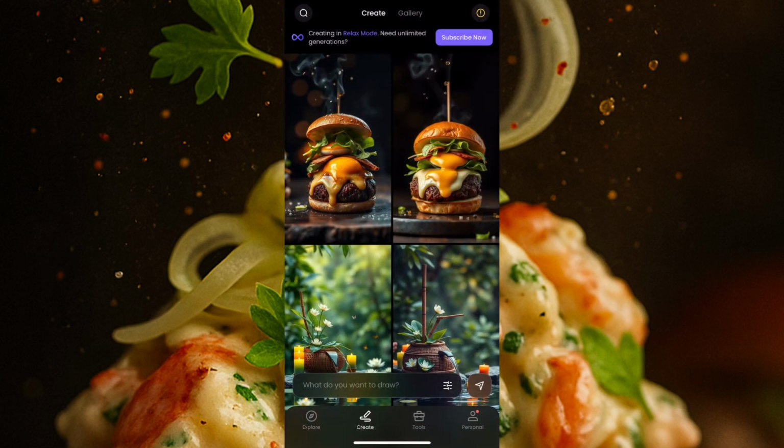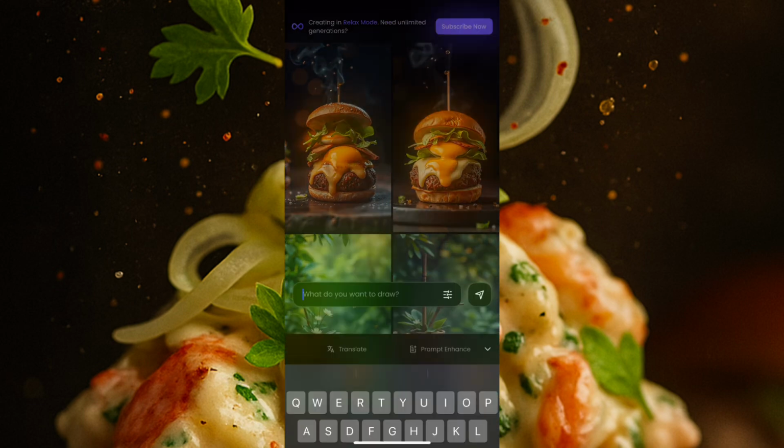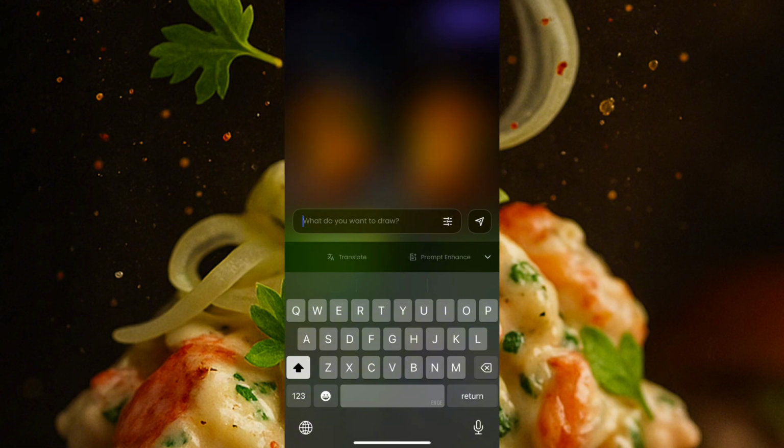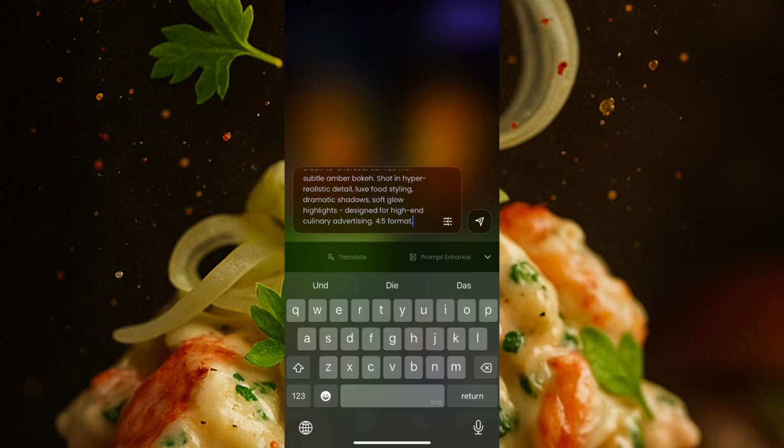Once I click on create, the next thing that I'll be doing is where you see what do you want to draw here, that is it. I'll click on there and I'll paste my prompt. Now this prompt, I'll be putting them all in the description box, okay? All the prompts will be in the description box. I'll put them in the description box and in the comment section.